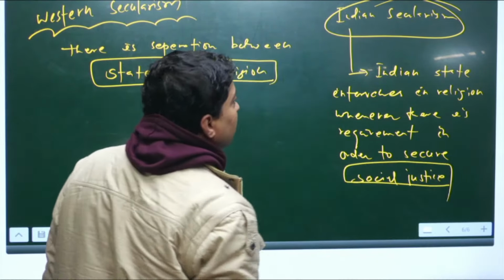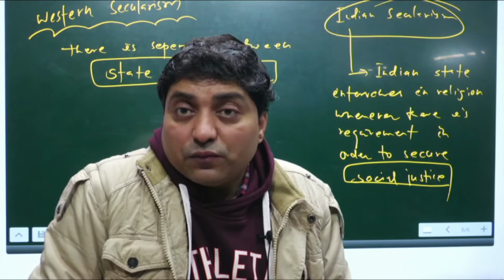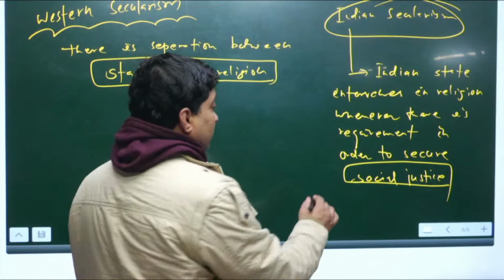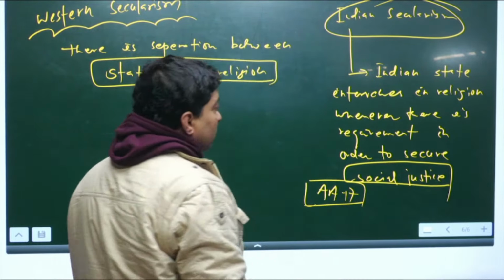For example, the Hindu Marriage Act, Hindu Succession Act, Article 17 is a classical example, right.